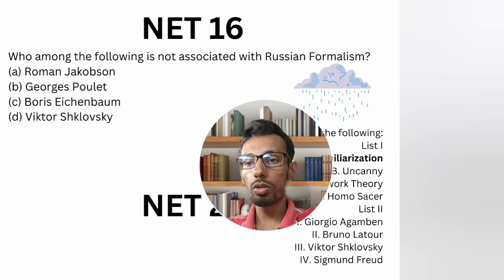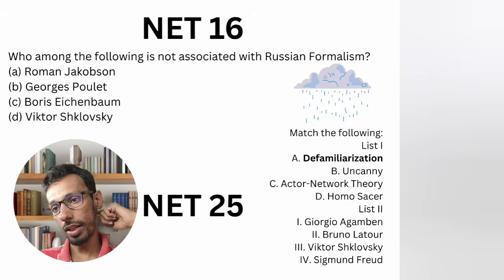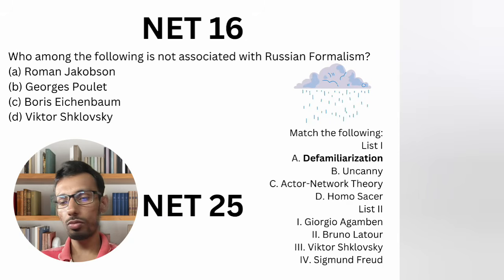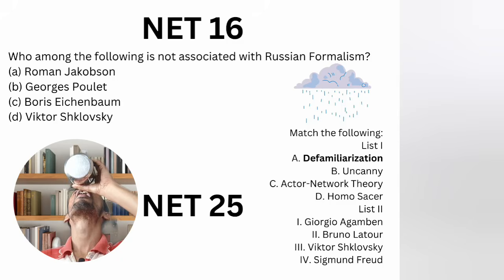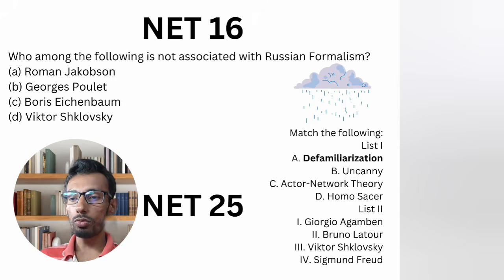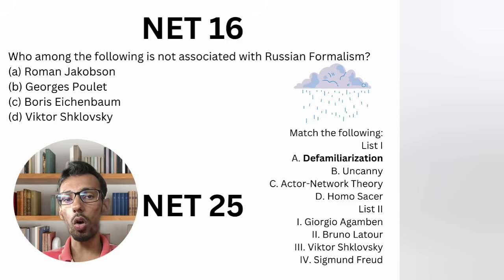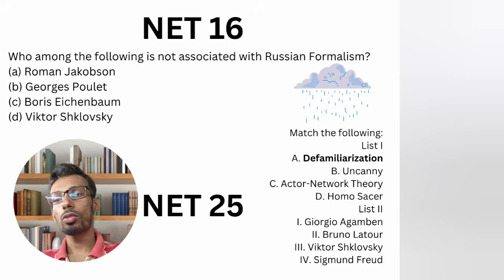Now we have two questions left in this slide. Which of the following is not associated with Russian formalism? Let me take some water. Which of the following is not associated with Russian formalism? So it's like finding the odd one. The same pattern in the NET, you are going to find these kinds of questions again and again, no matter what. So be thorough with the writers also. If I say structuralism, you have to be clear about who the structuralists are. But if they say identify the structuralist anthropologist, then you should not go for Ferdinand de Saussure. You should pick only Claude Lévi-Strauss, right?